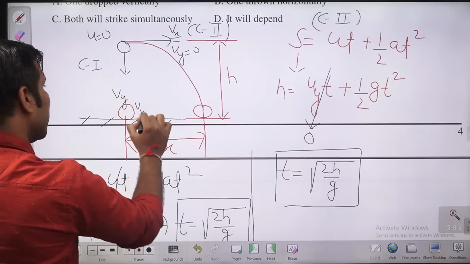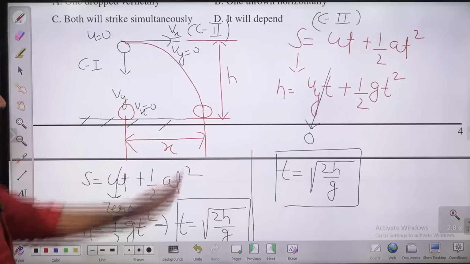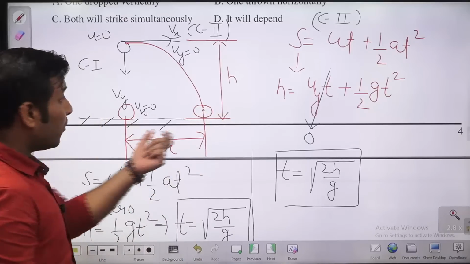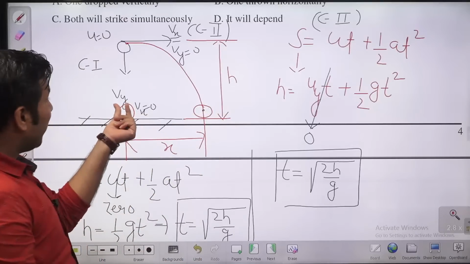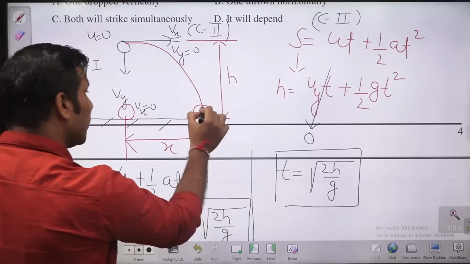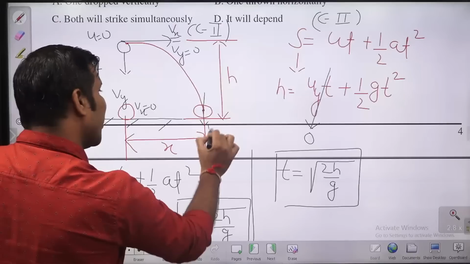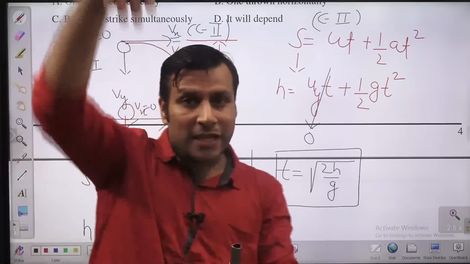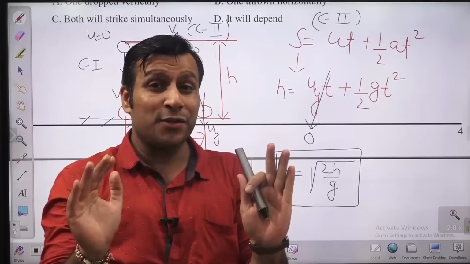But Vx will be what? 0. Okay, but in this case, the ball will have two velocities. Here Vy is the velocity, Vx is 0. Here also it will have some Vy velocity, which will be same, because both are reaching the ground at the same time. So their velocity in the y direction will be same.